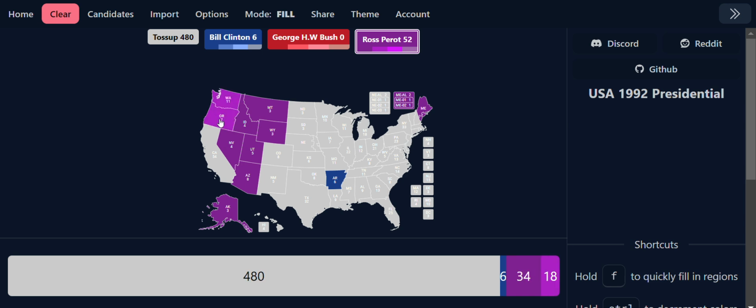Okay, now let's go to the likely states, starting with Perot's. Washington, Oregon, North Dakota. These are all states that if Perot got 20 or fewer more percentage points than he actually did in real life, then he would have been able to win it.